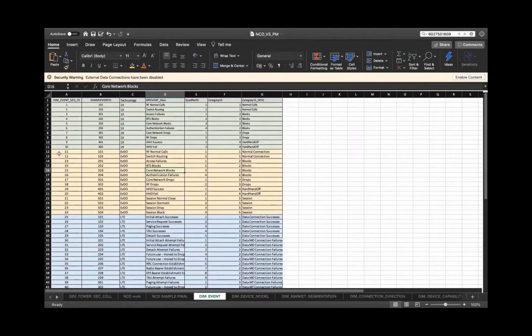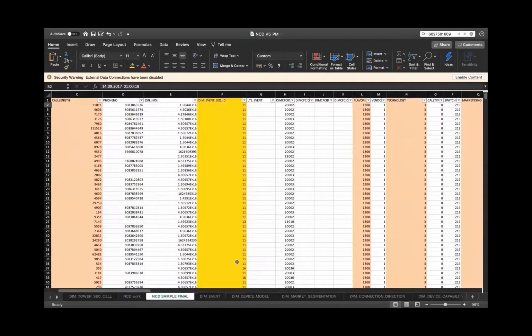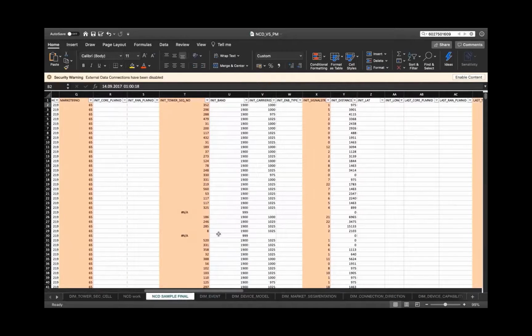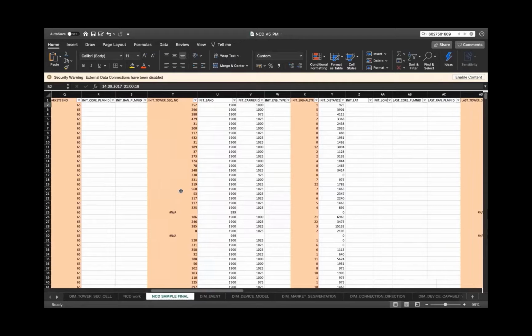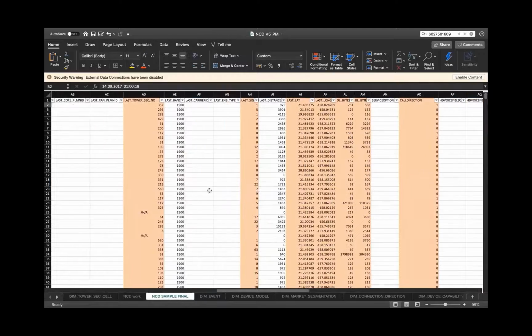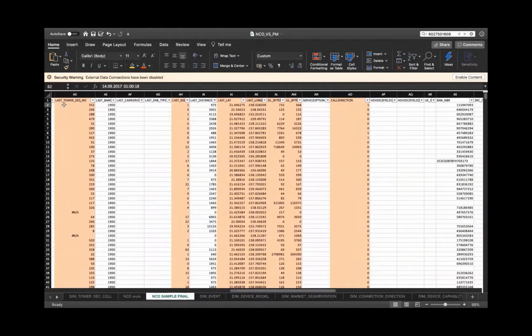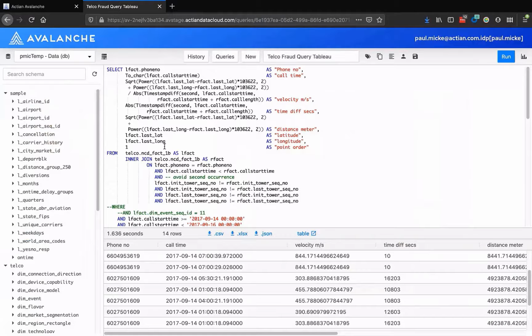But for example, here we have the condition ID for core network blocks. And here we have tower information keys that refer to towers at the beginning of the call. And here for the end of the call and the last hour sequence number. And here you see latitude and longitude information that's used for calculation and visualization on our Tableau map. Now let's start another query editor from the console. You can see verification we have 1 billion rows in our fact table here.